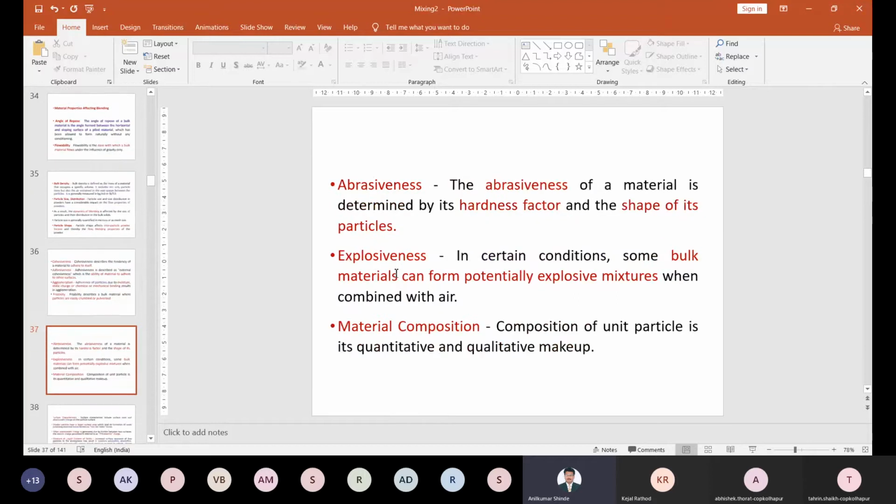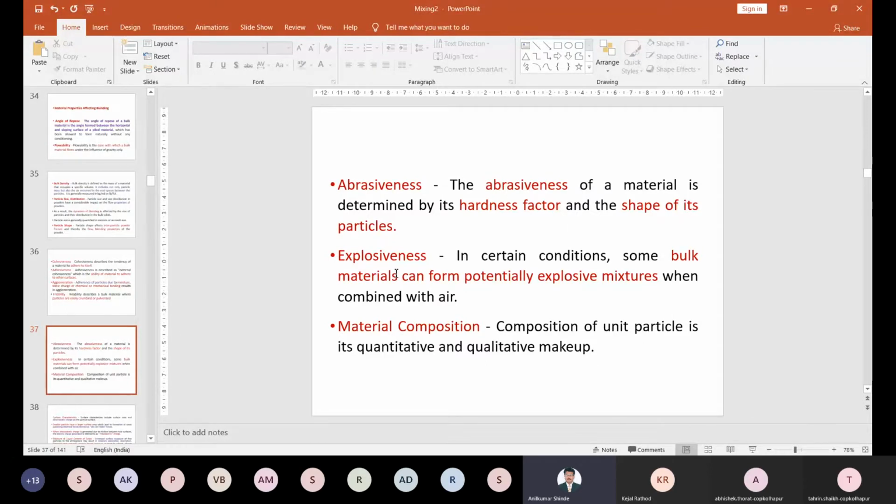Then abrasiveness. Abrasiveness is related to the hardness factor. It means how hard the particle is, right? So this is called abrasiveness. Harder means not soft, it is hard. Understand it? So why is it? Because the shape of the particle is changed. Suppose one mixture is very soft and the other is very hard, right? The harder material cannot mix with the smaller softer material. Understand it? Since the abrasiveness is not the same, it will also affect the mixing.